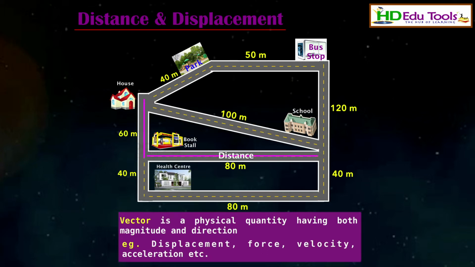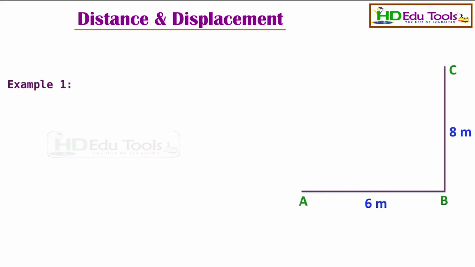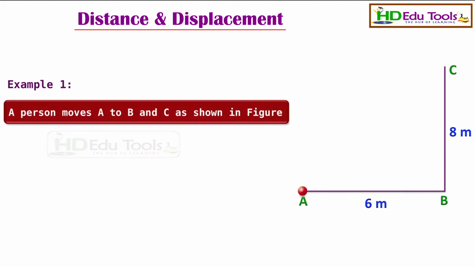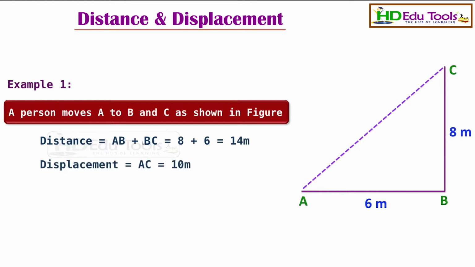To understand distance and displacement, we take some more examples. As you see in the figure, a person moves from A to B and to C as shown. In this case, the distance is AB plus BC. Distance is nothing but the total length of the path he traveled. This is equal to 8 plus 6, which is 14 meters. And the displacement, the shortest distance between initial and final positions, is 10 meters.